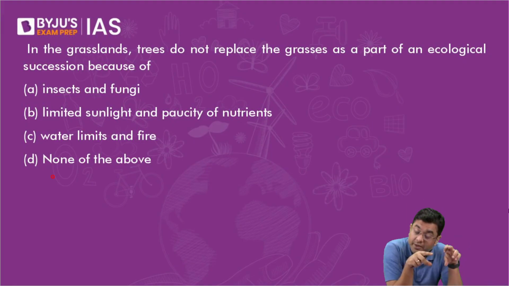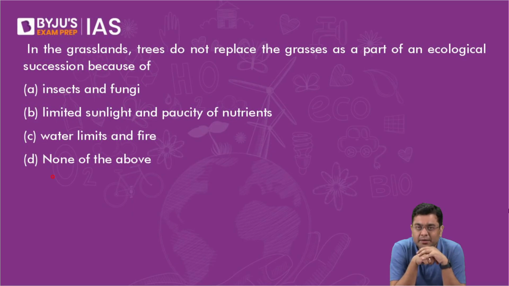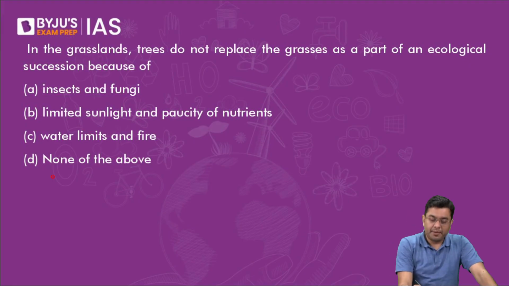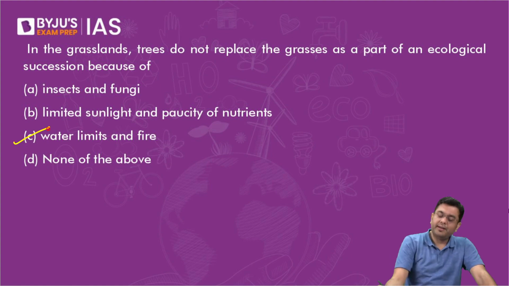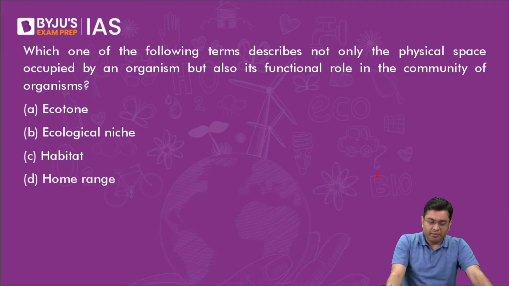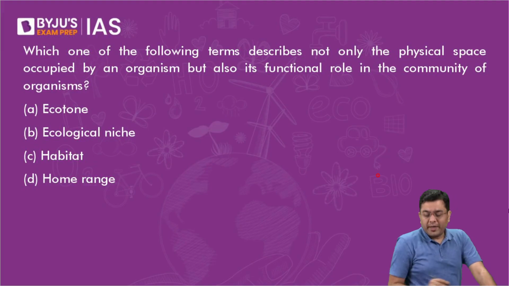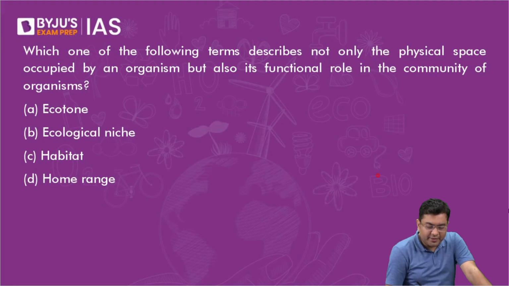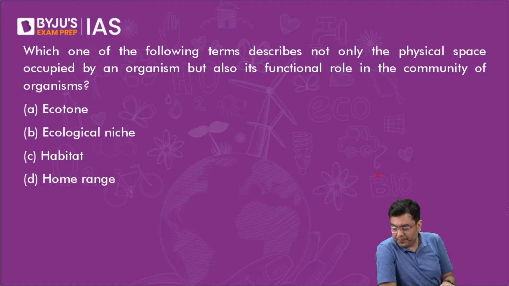A different question, very similar to that, was asked in the geography portion of the prelims also. UPSC has asked this kind of question multiple times about grasslands, where limited availability of water, frequent forest fires, and the influence of species like elephants do not allow trees to grow very easily. Which one of the following terms describes not only the physical space occupied by an organism, but also its functional role in the community of organisms?